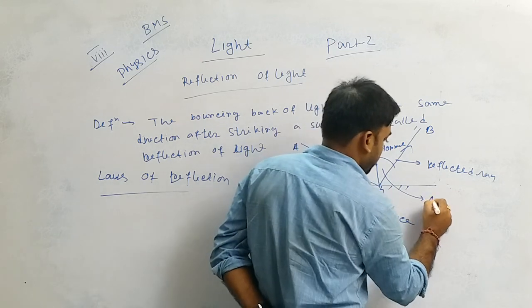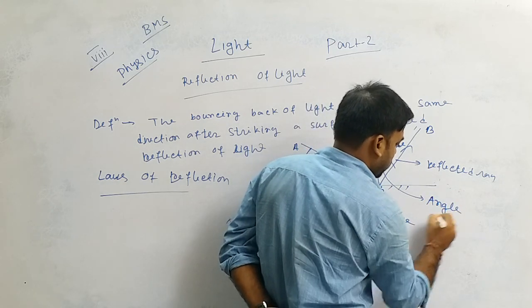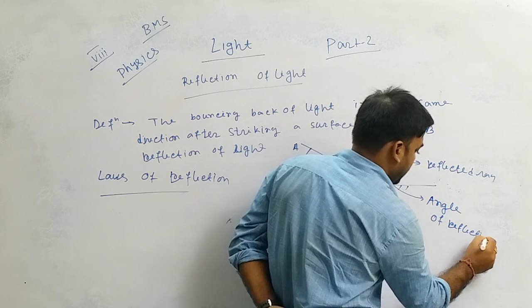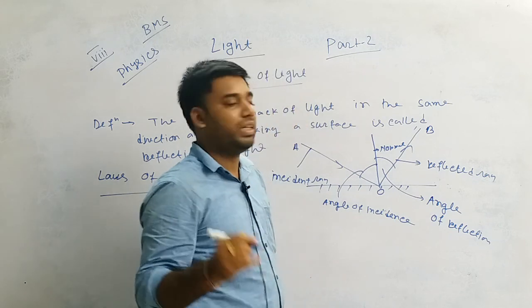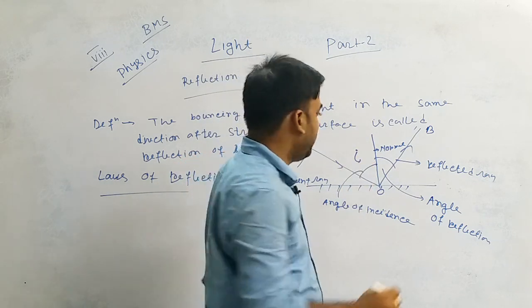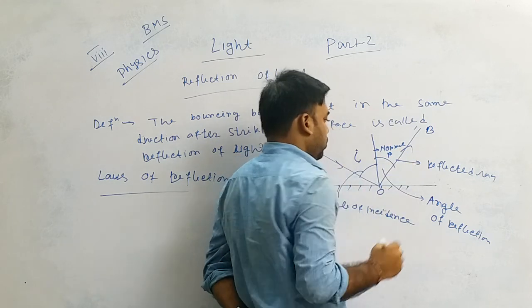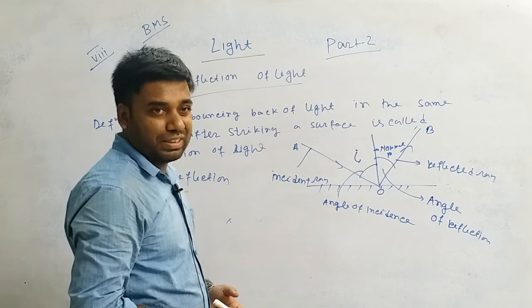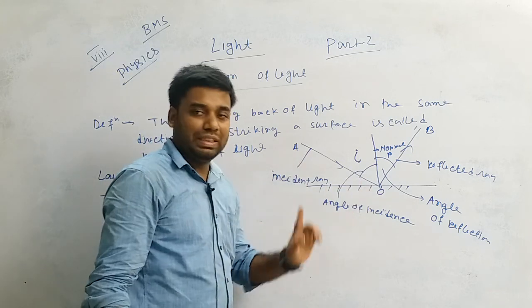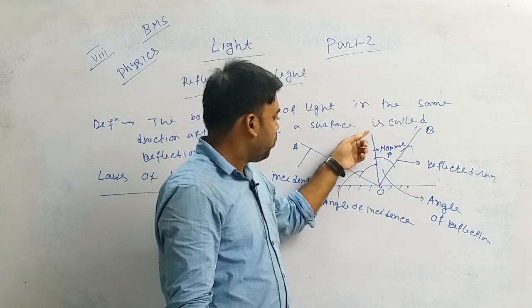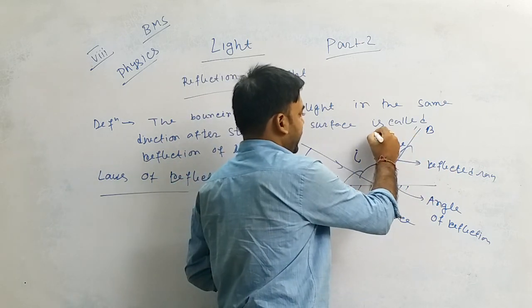Okay. Angle of incidence is denoted by I, and angle of reflection is denoted by R. So these are the important terms related to reflection: OA the incident ray, OB the reflected ray.